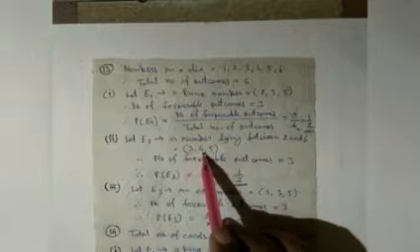In the second part, let E2 be the event of a number lying between 2 and 6. So the numbers between 2 and 6 are only 3, 4 and 5. So here also the number of favorable outcomes is equal to 3. Hence the probability P(E2) equal to 3 upon 6, that is equal to 1 upon 2. In the third part, let E3 be the event of an odd number. So here the odd numbers are only 1, 3 and 5. So the number of favorable outcomes is 3. So the probability P(E3) equal to 3 upon 6, that is equal to 1 upon 2.